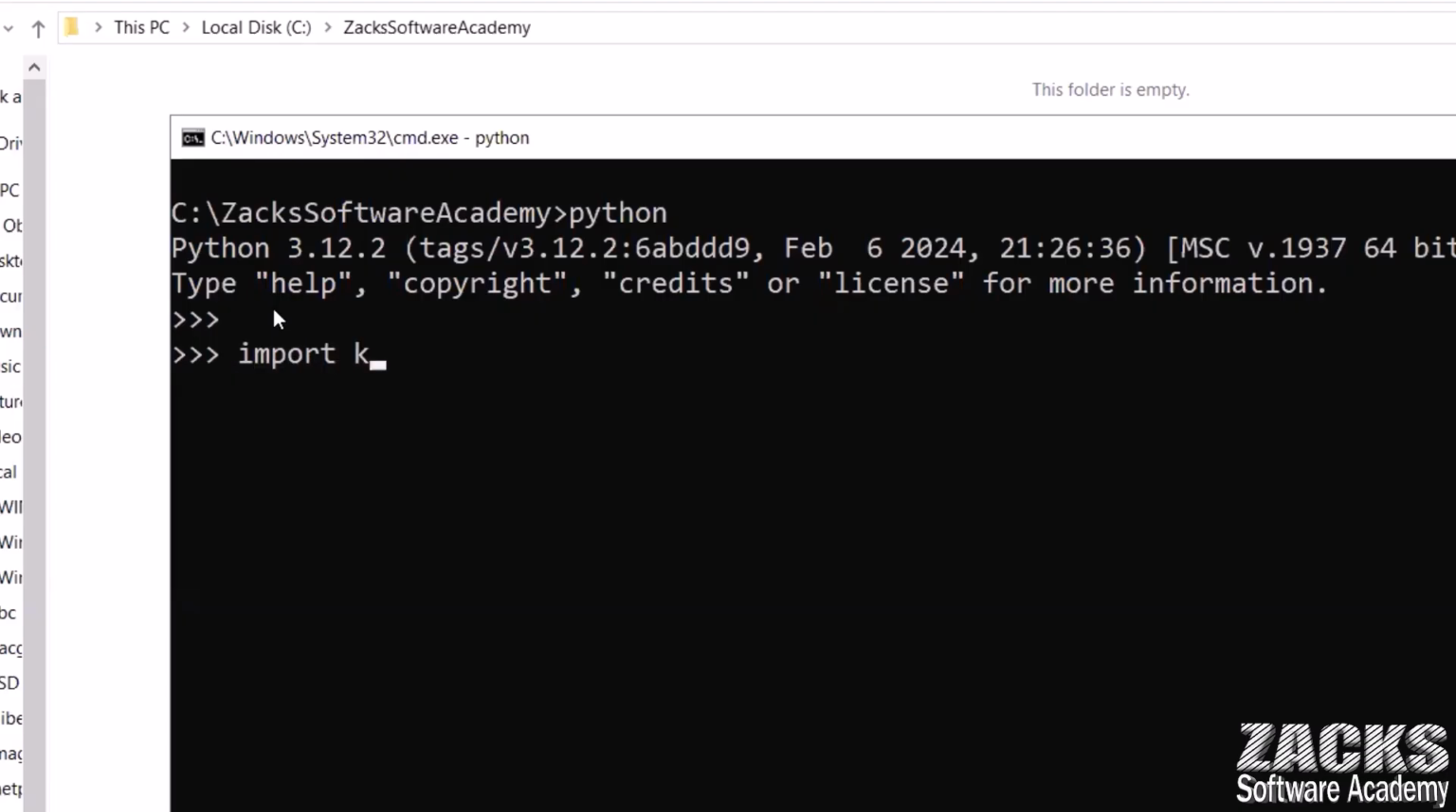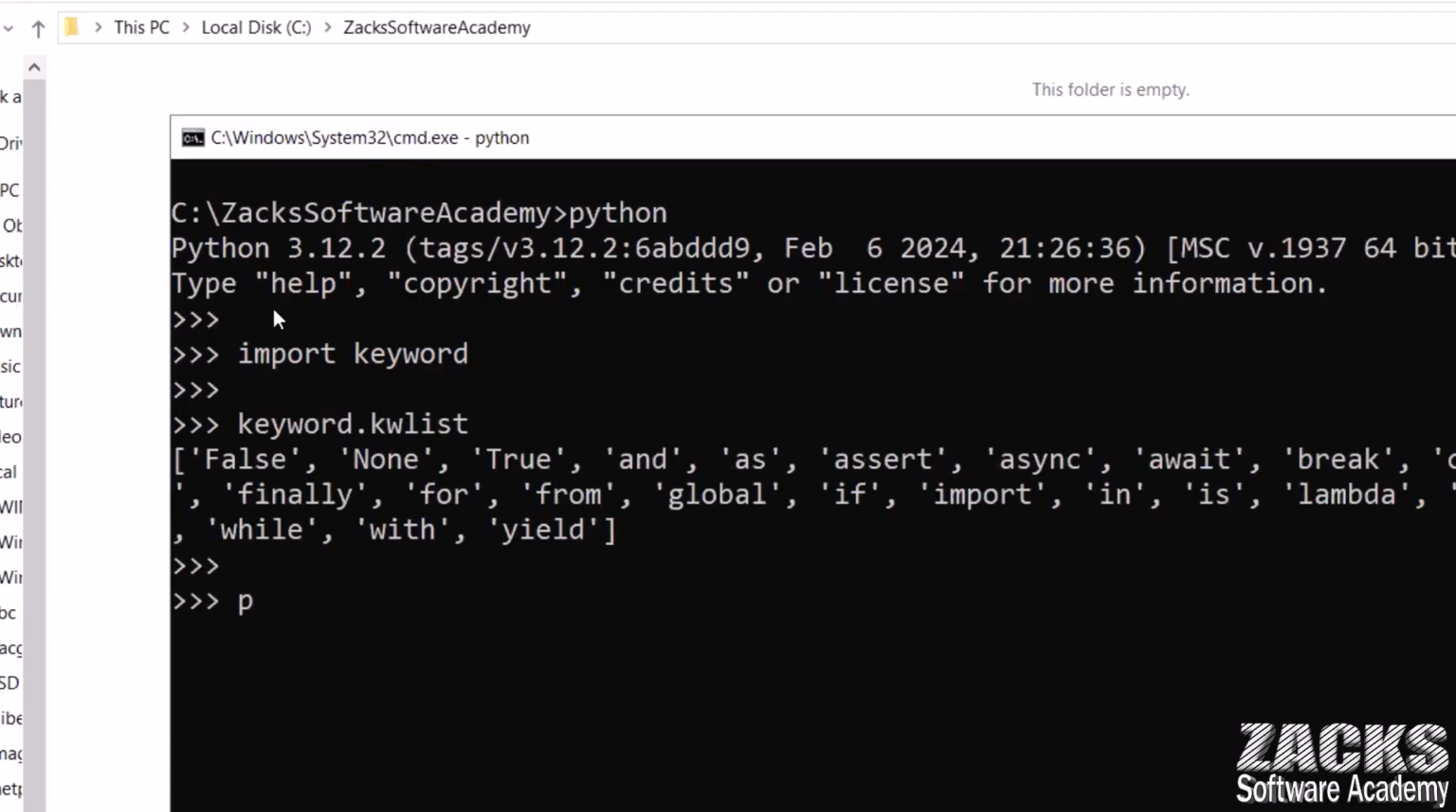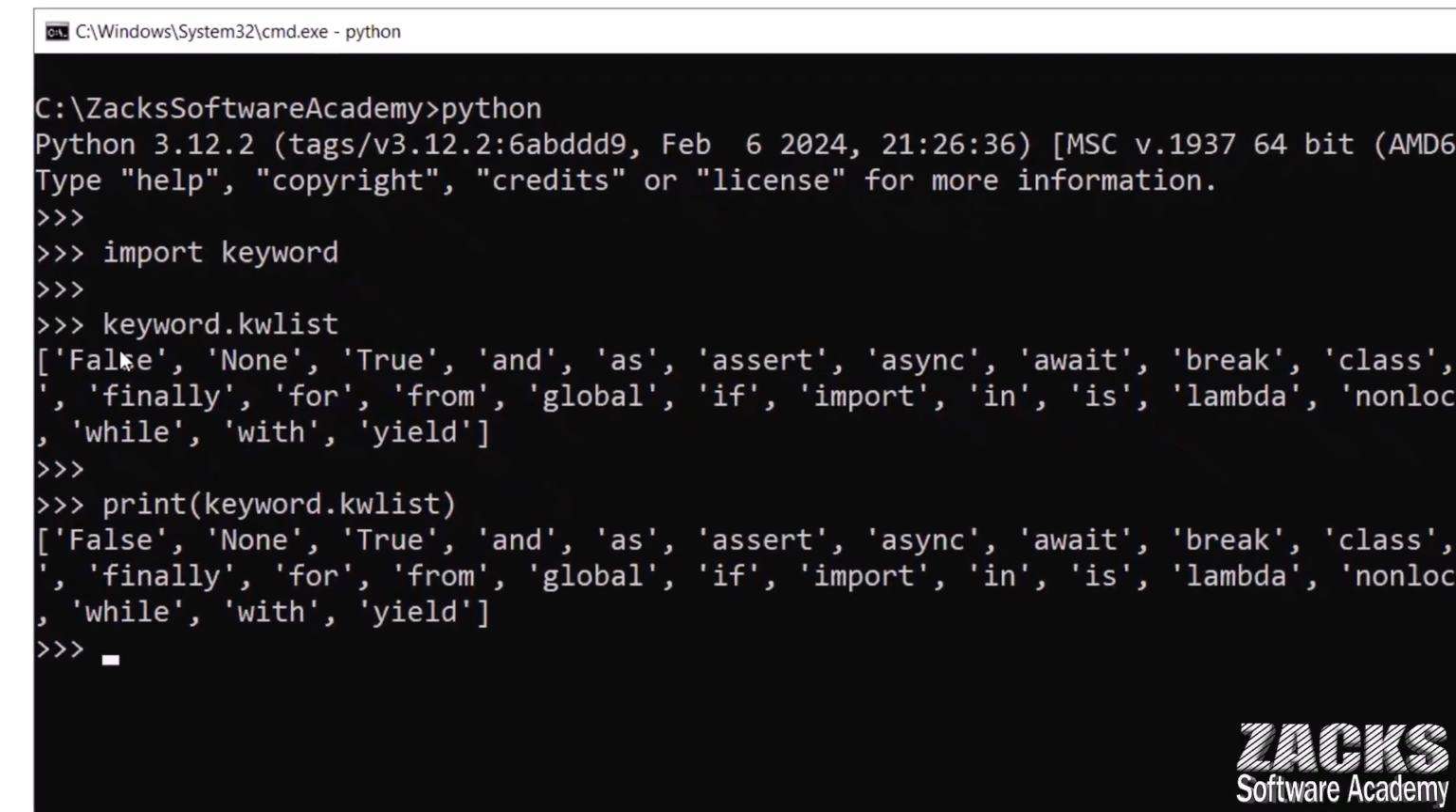Simply import keyword, right? So we are telling the keyword module, hey keyword, what we want is the keyword list. Or if you want, you can print it this way. Hey keyword, what do you want, sir? I want to print the keyword list. Simply click enter.